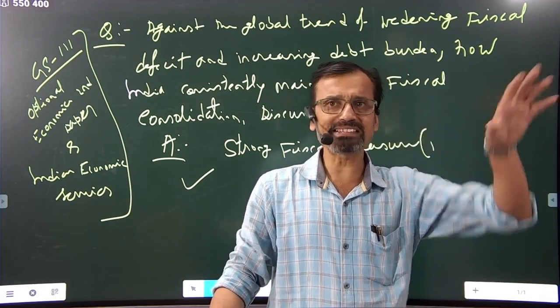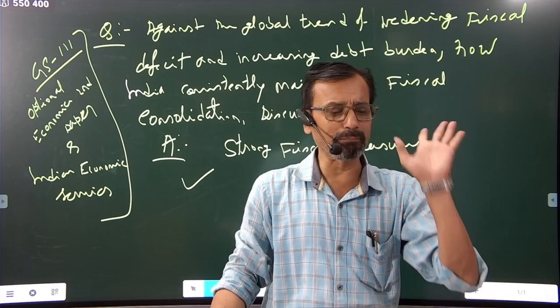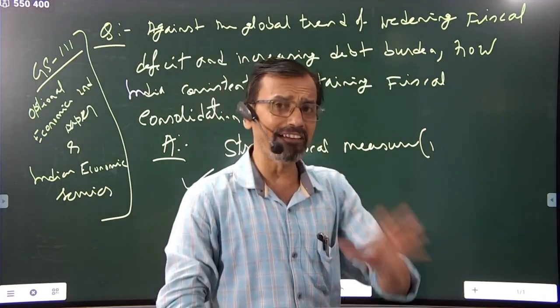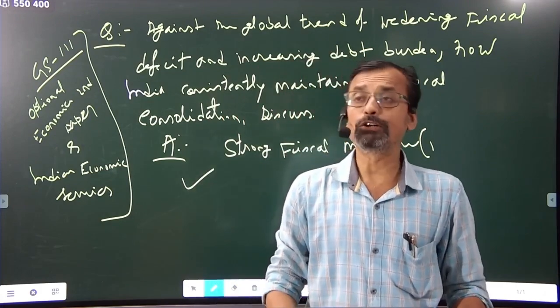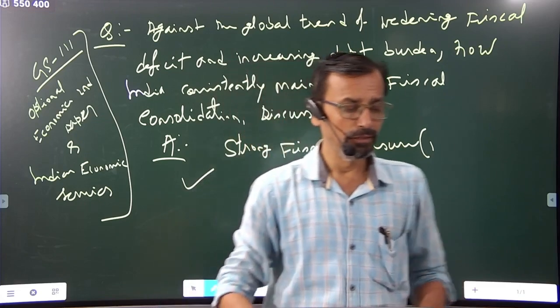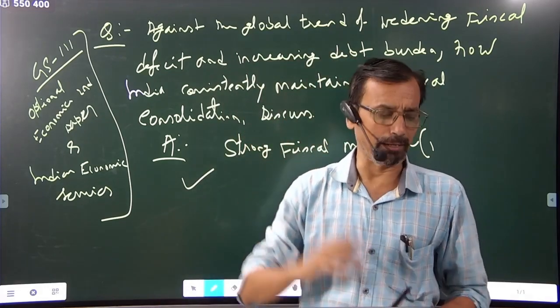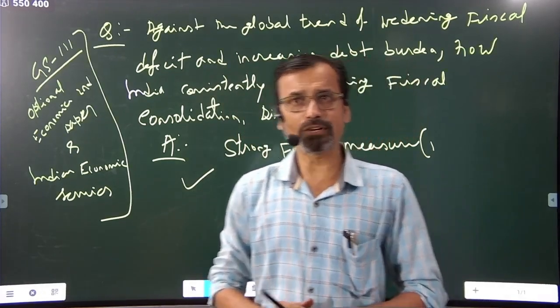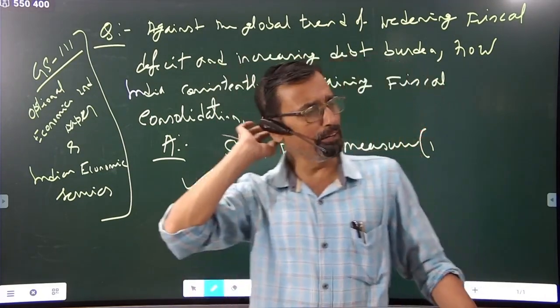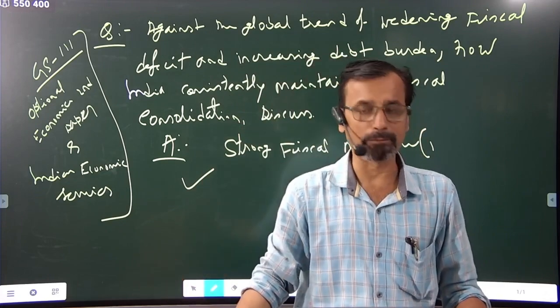Additionally, the government received non-tax revenue in the form of dividend from RBI. That dividend accelerated the revenue receipt of the government, no doubt.